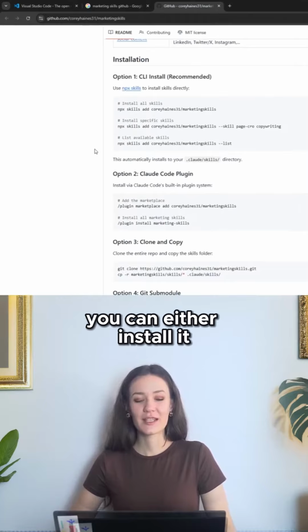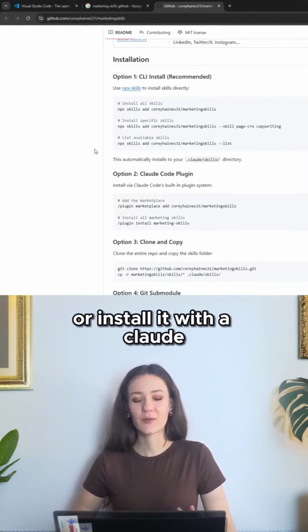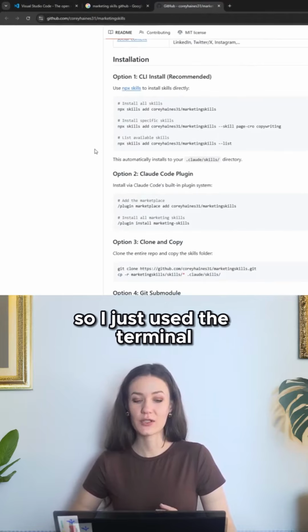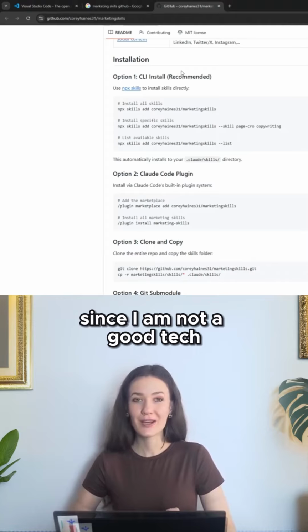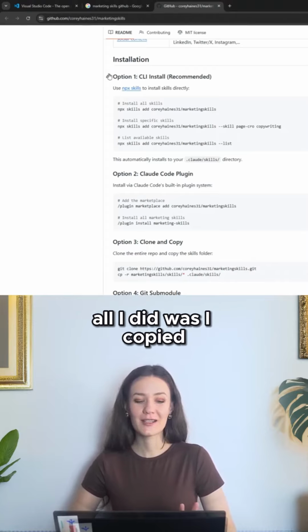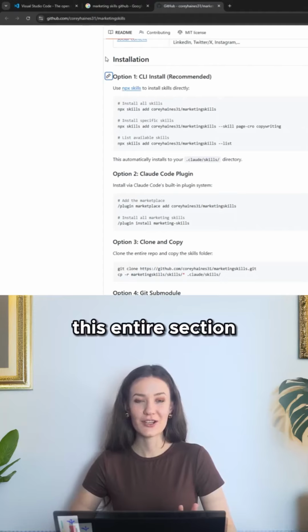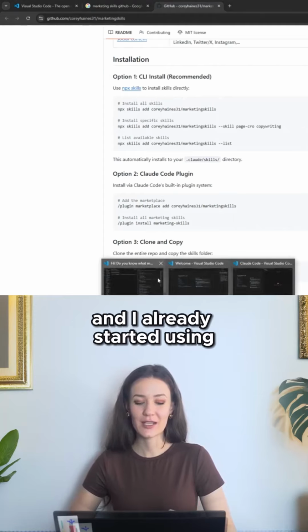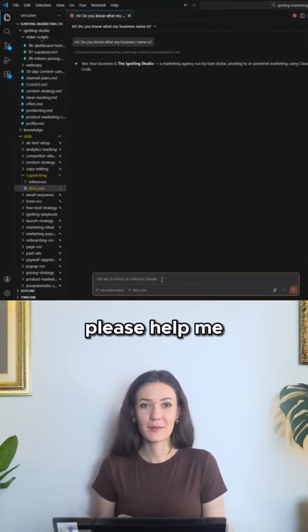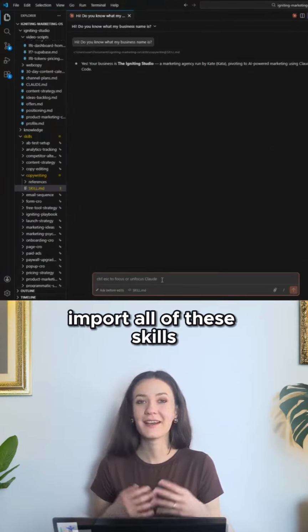You can either install it in your terminal or install it with a Claude Code plugin. I did try the plugin and it didn't work for me, so I just used the terminal. But since I am not a good tech wizard either, all I did was copy this entire section, and since I had already started using Claude Code, I told Claude Code, okay, these are my instructions, please help me import all of these skills. And it did it for me.